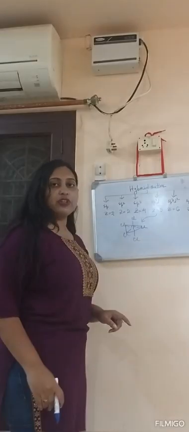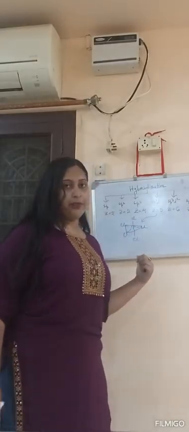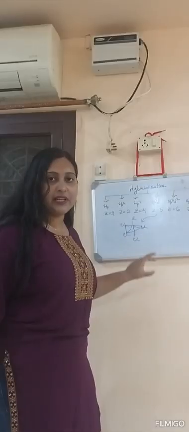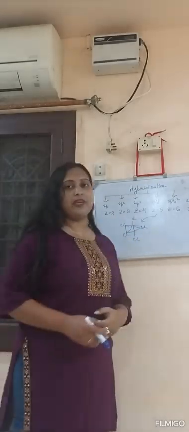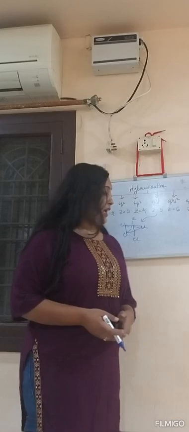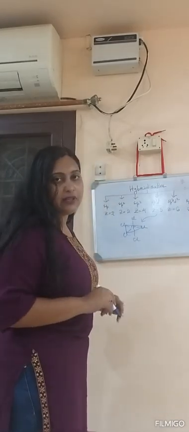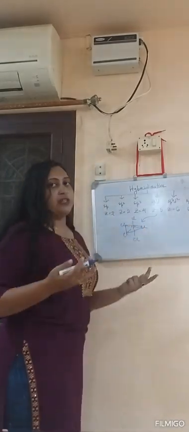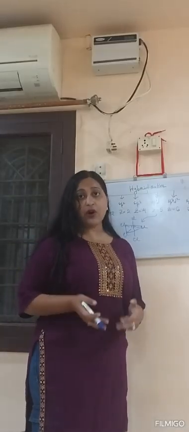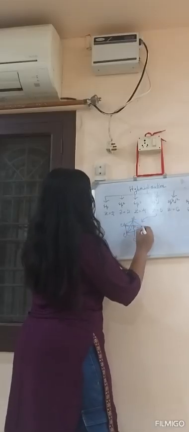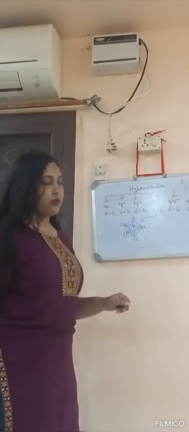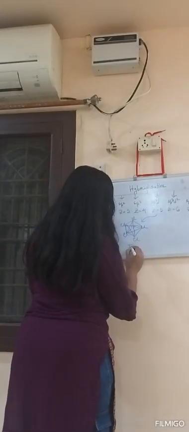Here these 3 equatorial chlorines will form a planar structure. Its name is trigonal bipyramidal. So these 3 chlorines are forming a trigonal kind of structure. And why is it called bipyramidal? Very interesting. Bipyramidal means obviously a pyramid kind of structure will be present. Now how is this pyramid kind of structure formed here? See, this chlorine is forming a pyramid from the upper side and this chlorine is forming a pyramid from the down side. So that's why its name is trigonal bipyramidal.